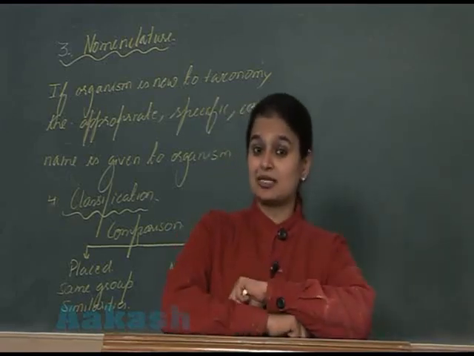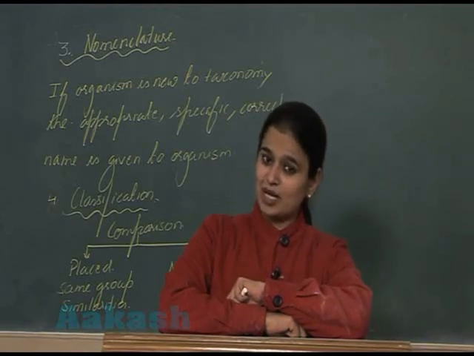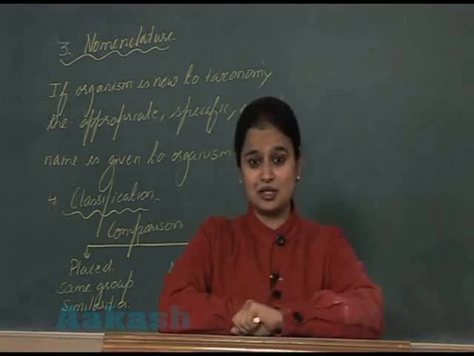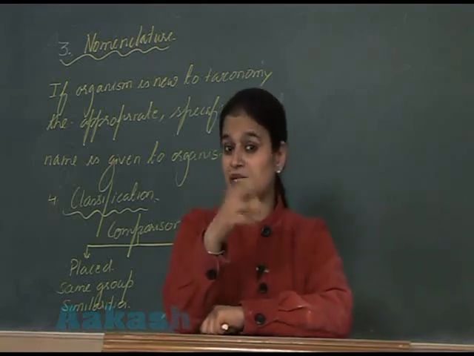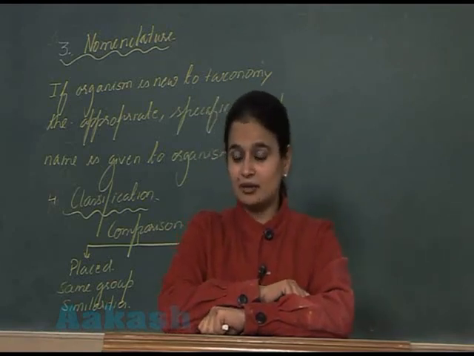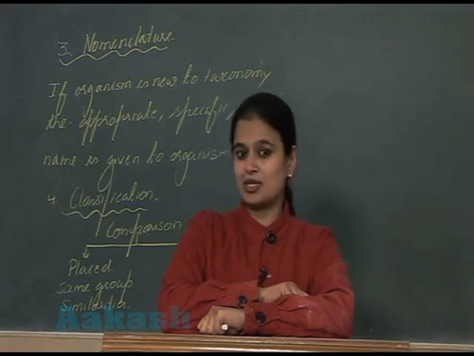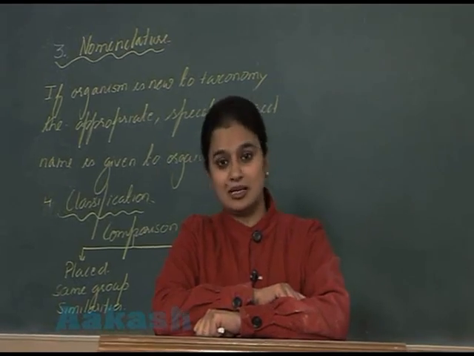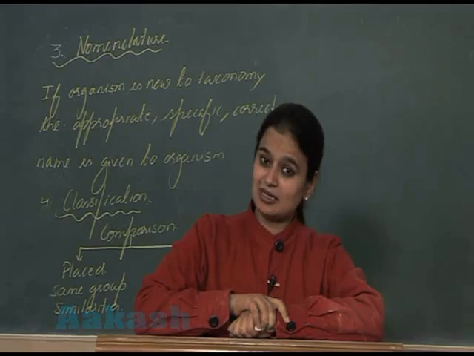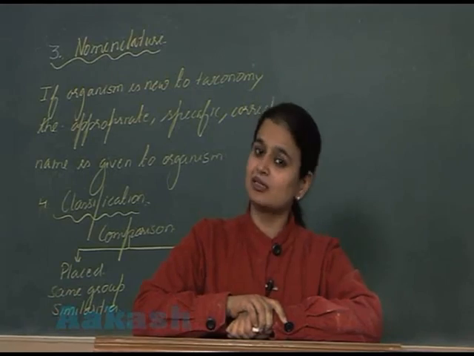So here in the taxonomy, we have studied four processes. First one, listing of characteristics, that is characterization. Then performing the comparison, that is identification. Then naming of the organism, nomenclature. And the last one, classification. Now after this, in the next class, we are going to deal with nomenclature and classification in detail.